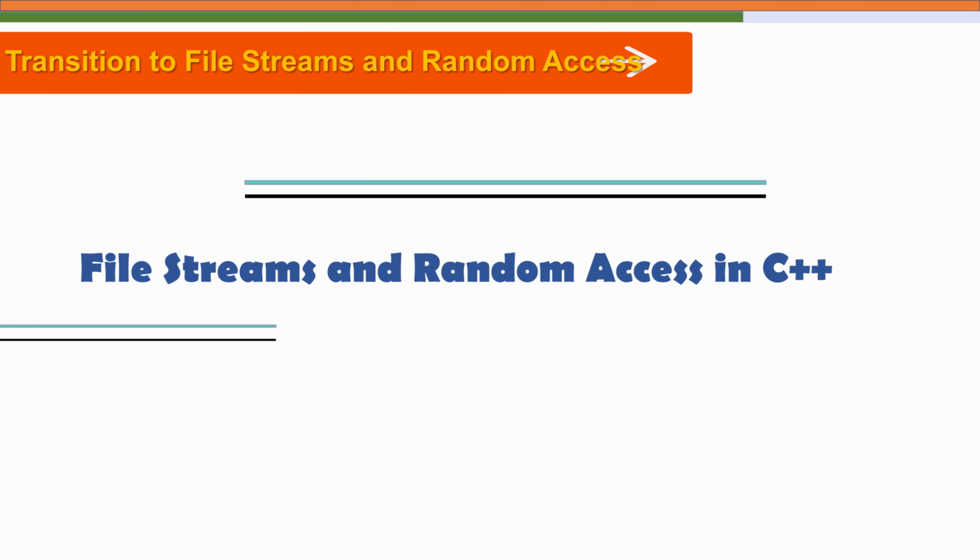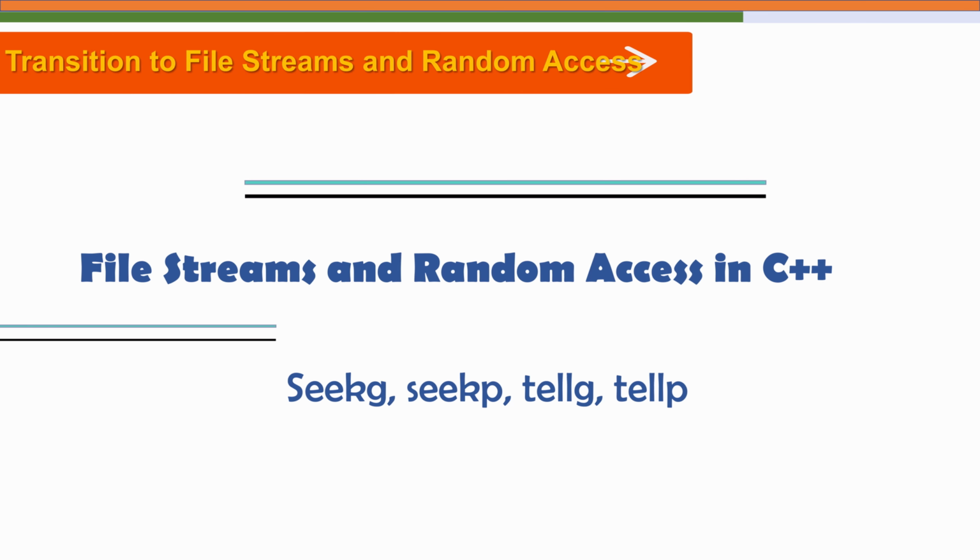So in C++, files can be accessed not only sequentially but also directly using the file stream positioning functions such as seekg, seekp, tellg and tellp. These functions allow us to move the file pointer to any location in the file to read, write or update data at that exact position without disturbing the rest of the file contents.